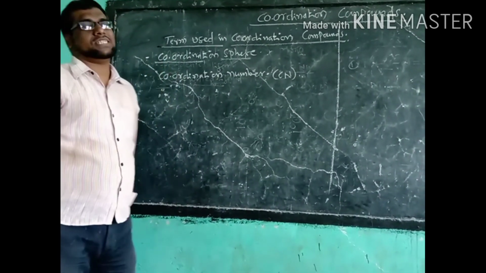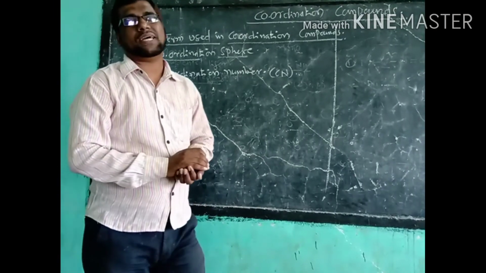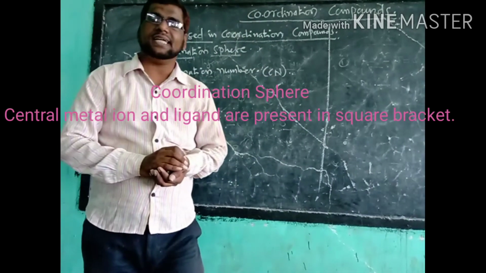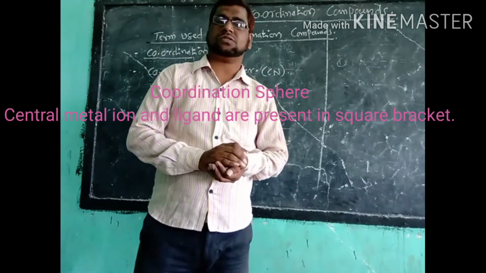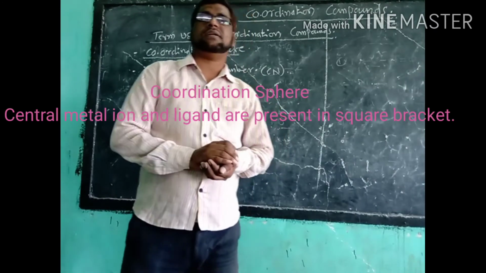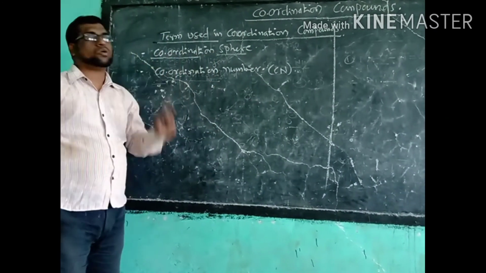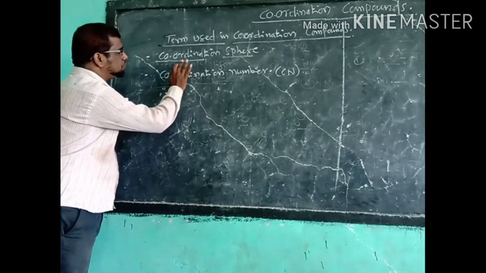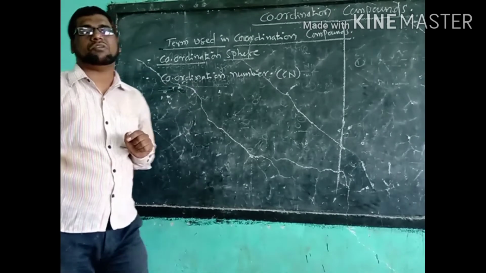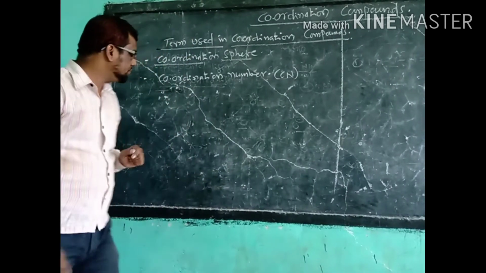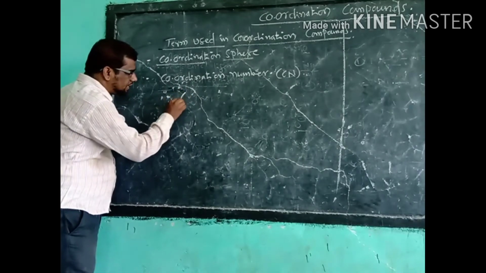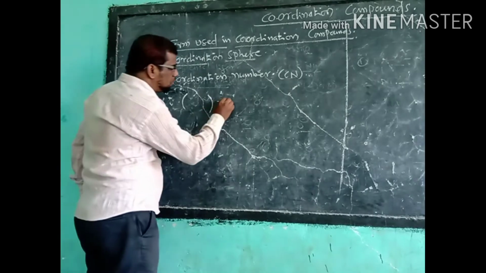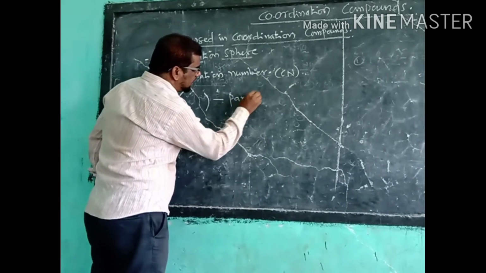What is a coordination sphere? A coordination sphere is a sphere in which the central metal ion and ligands are present in a square bracket. Such a sphere is known as a coordination sphere. Now, there are two brackets which are utilized for writing the formula of a coordination compound. The first bracket is like this. Such a bracket is known as a parenthesis bracket.